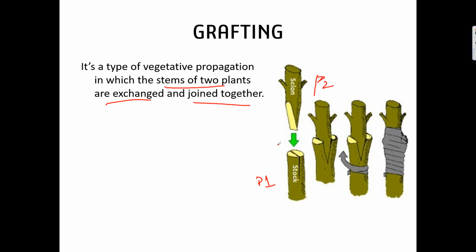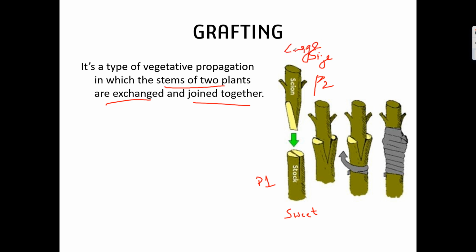So what we'll do, let us assume both are the stems of a mango plant. This mango plant is sweet in nature. These mangoes are sweet in nature. These mangoes are in very good size. These mangoes are large in size.